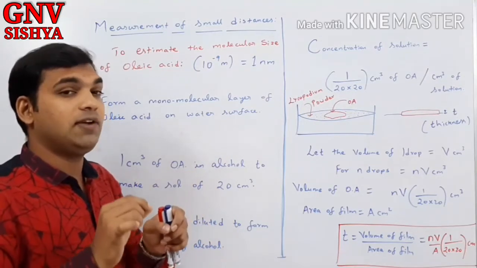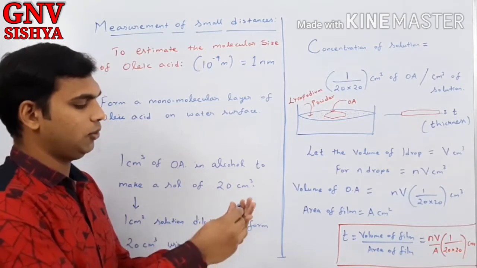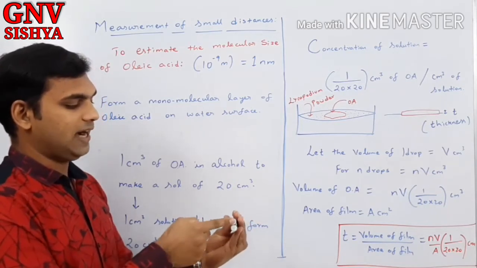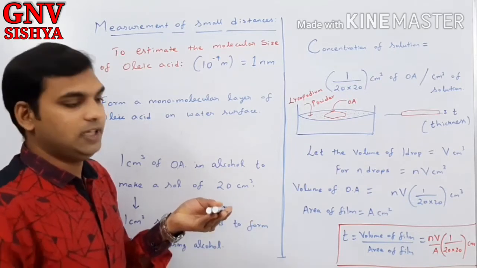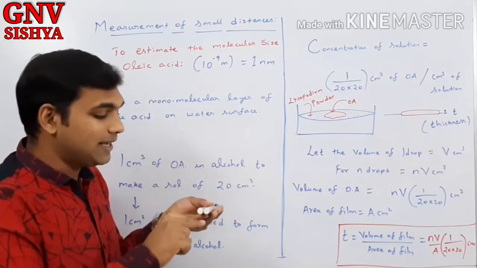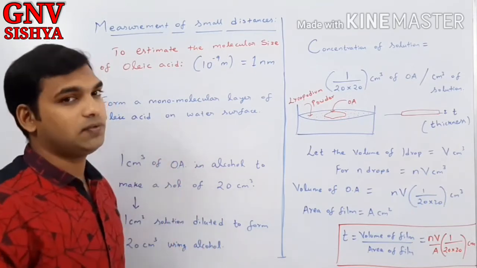The point is, it will form a monomolecular layer. If this is water, the molecules will not be arranged or stacked one over the other. They will spread out to form a monomolecular layer. That means the thickness of the layer will be the size of the molecule. The thickness of the oleic acid layer will be the size of the molecule.